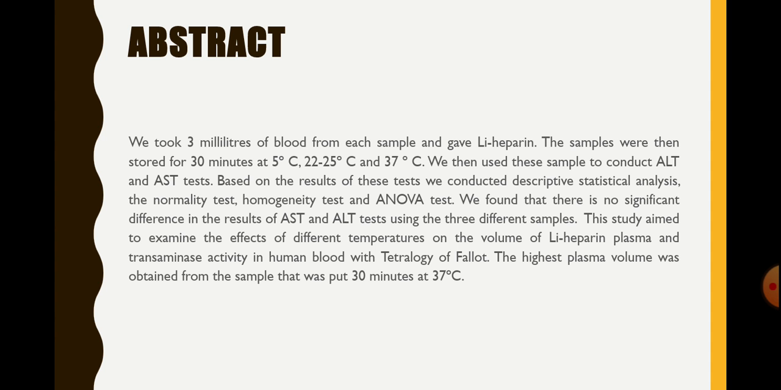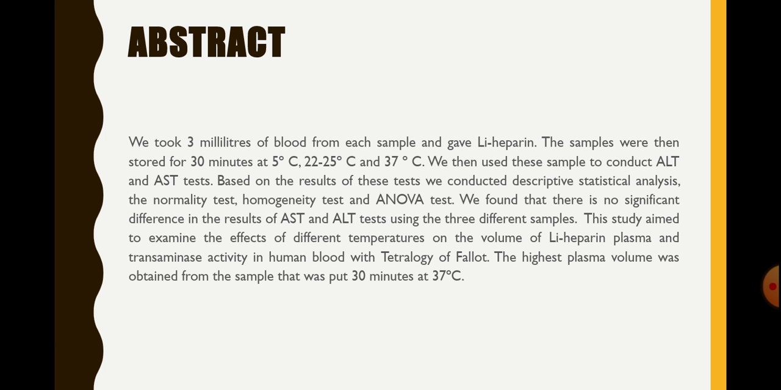We took 3 milliliters of blood from each sample and added heparin. The samples were then stored for 30 minutes at 5 degrees Celsius, 22 to 25 degrees Celsius, and 37 degrees Celsius. We then used these samples to conduct ALT and AST tests. Based on the results of these tests, we conducted descriptive statistical analysis, the normality test, homogeneity test, and ANOVA test.